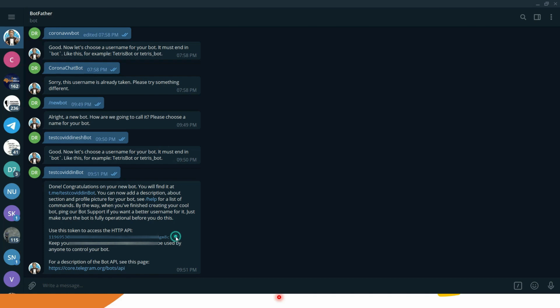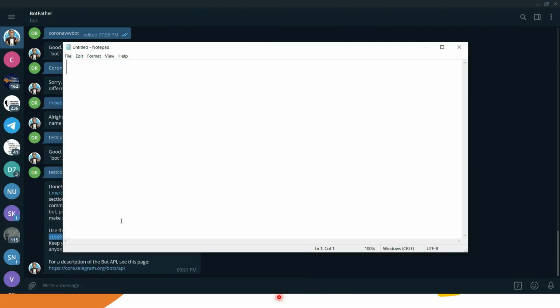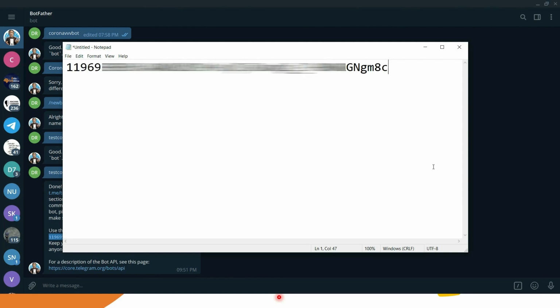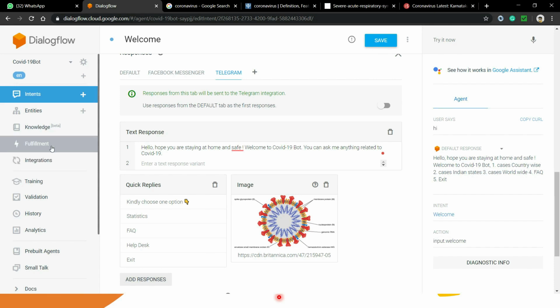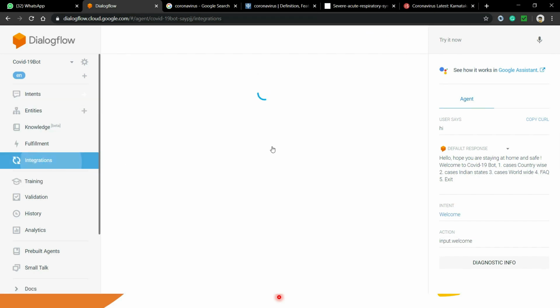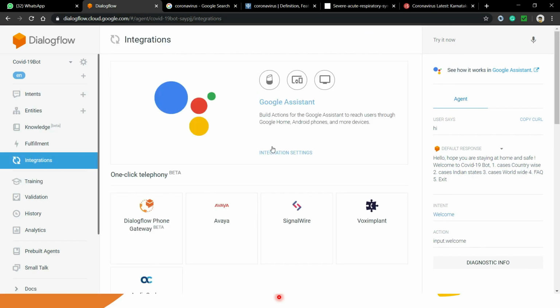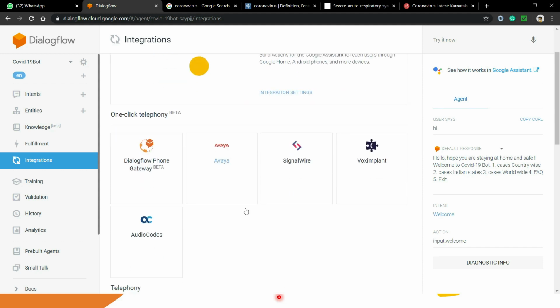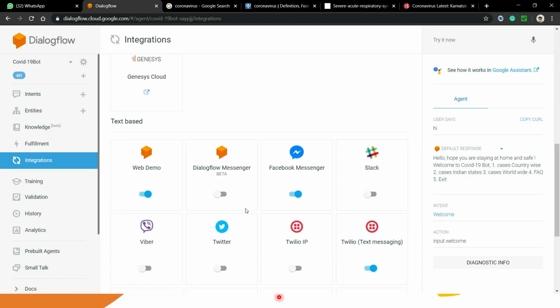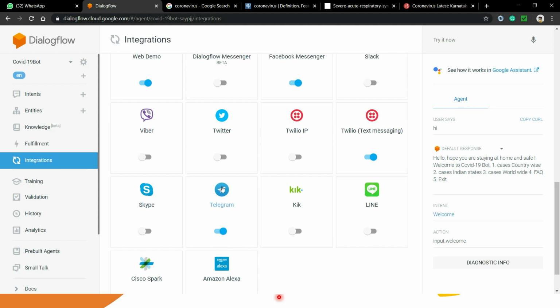You just need to copy this particular token and paste it inside Notepad. Now just go back to Dialogflow, and you have to go to the integration option, because we are integrating Dialogflow to Telegram. Scroll down and you will see the Telegram option.